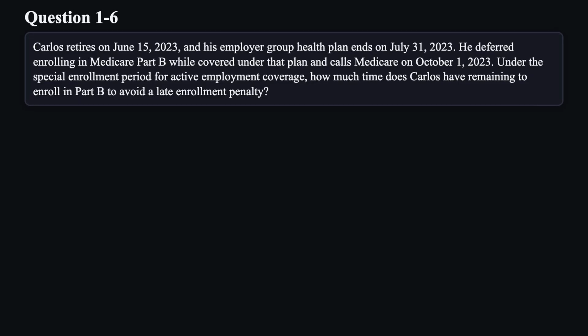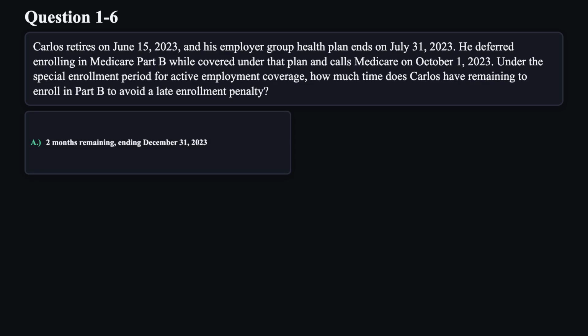Question 6. Carlos retires on June 15, 2023, and his employer group health plan ends on July 31, 2023. He deferred enrolling in Medicare Part B while covered under that plan and calls Medicare on October 1, 2023. Under the special enrollment period for active employment coverage, how much time does Carlos have remaining to enroll in Part B to avoid a late enrollment penalty?